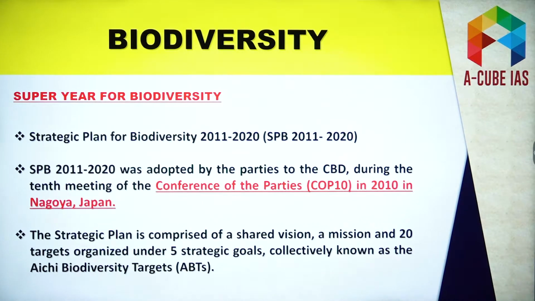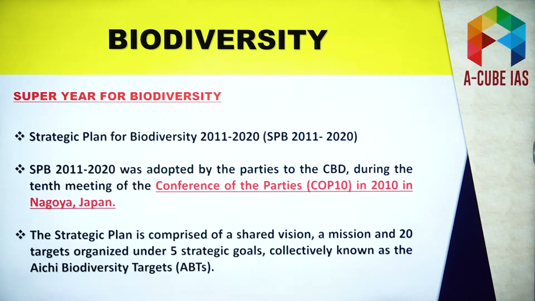Now one more fact you must know, that under CBD there are some protocols, and two important protocols are Nagoya and Cartagena. These are very important. There might be a question in your prelims. Remember, Cartagena protocol is related to living modified organisms, and Nagoya protocol is related to the equitable sharing of benefits arising out of genetic resources. So just have a little idea about these two protocols, Cartagena and Nagoya protocol. This is very important and can be asked in your prelims.